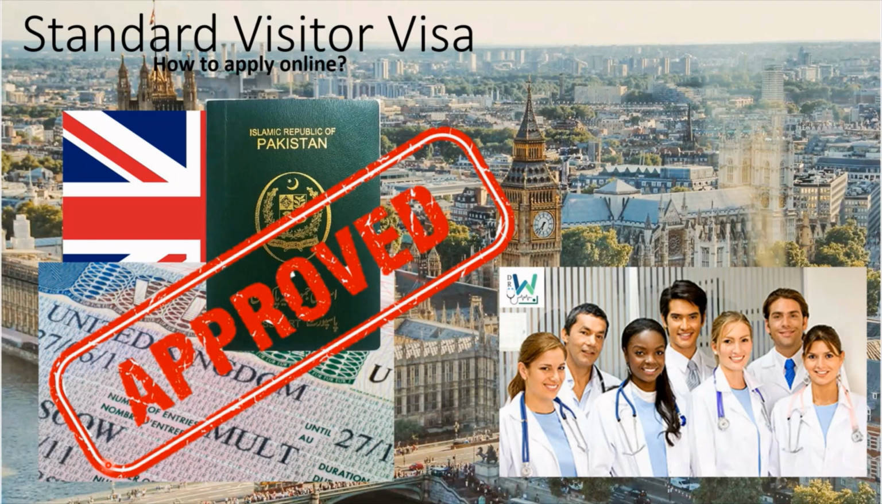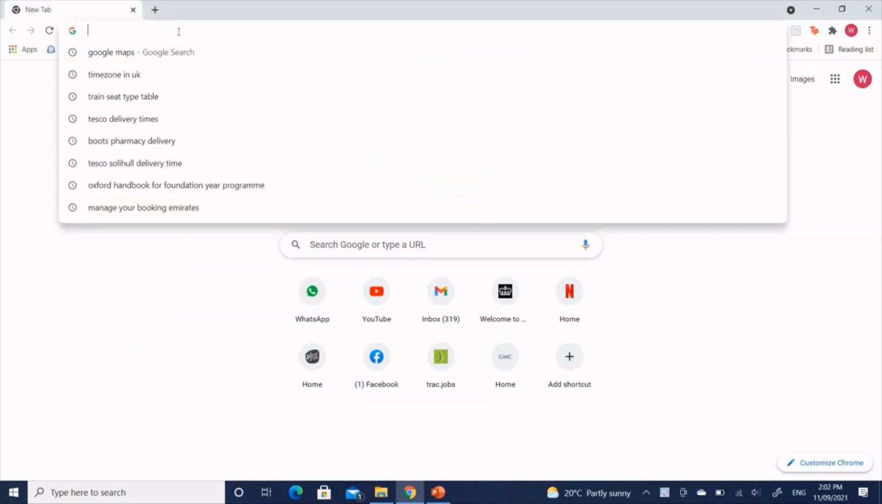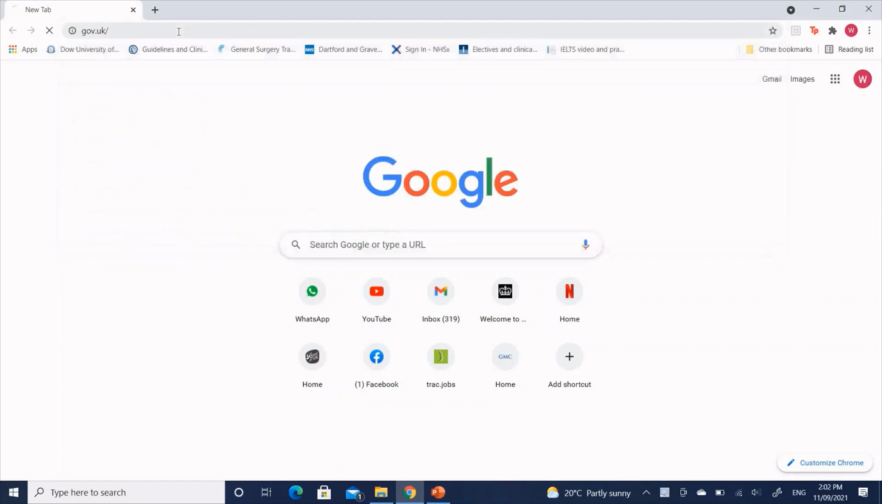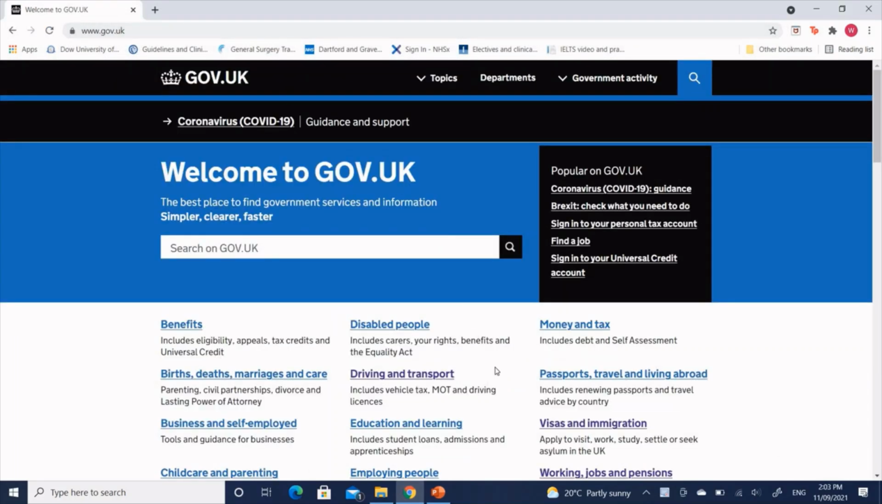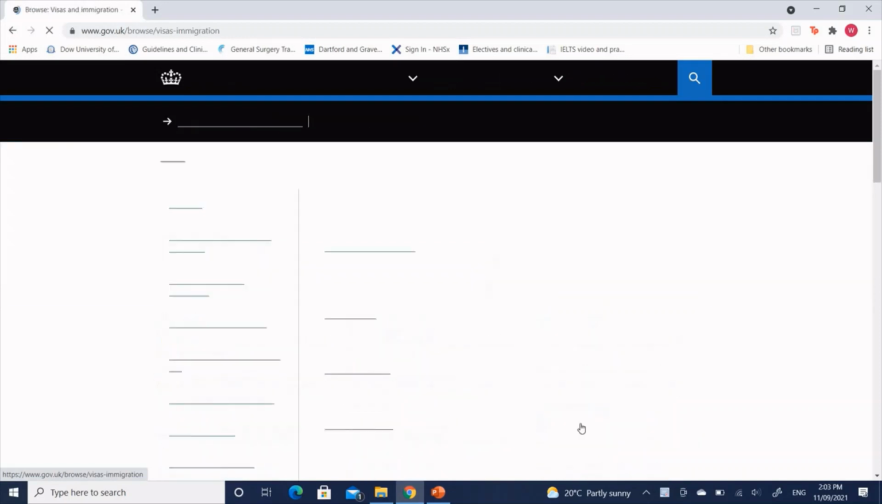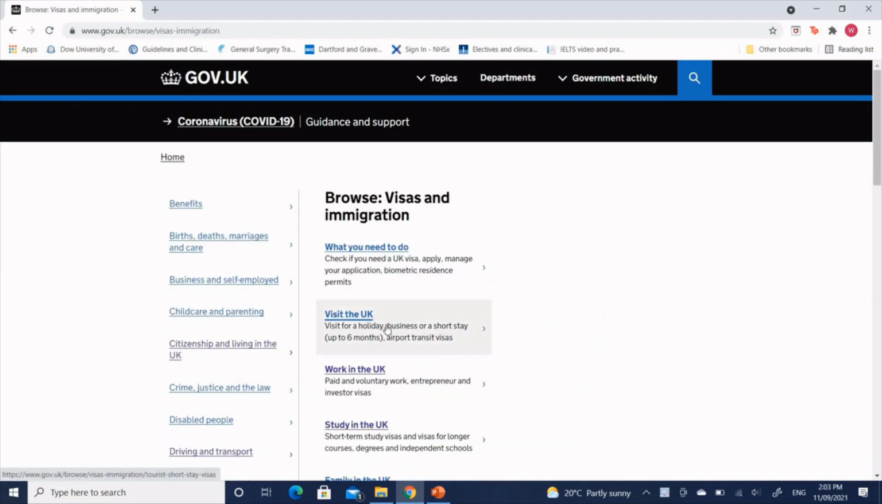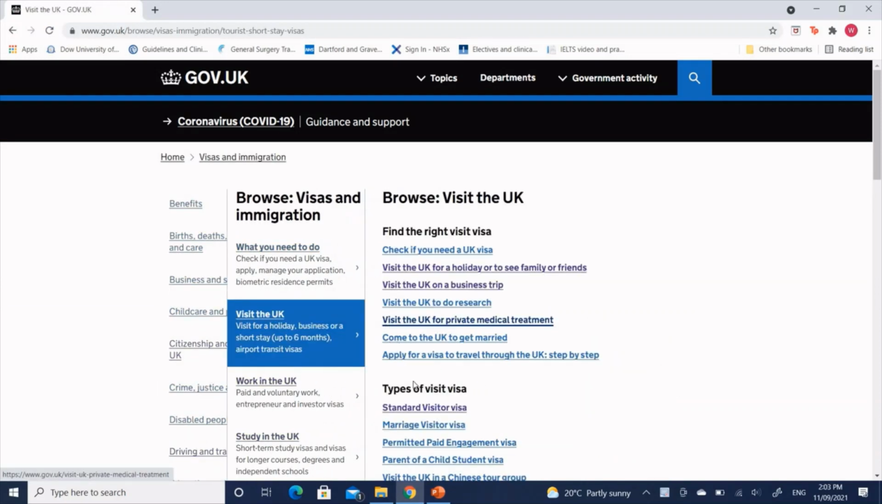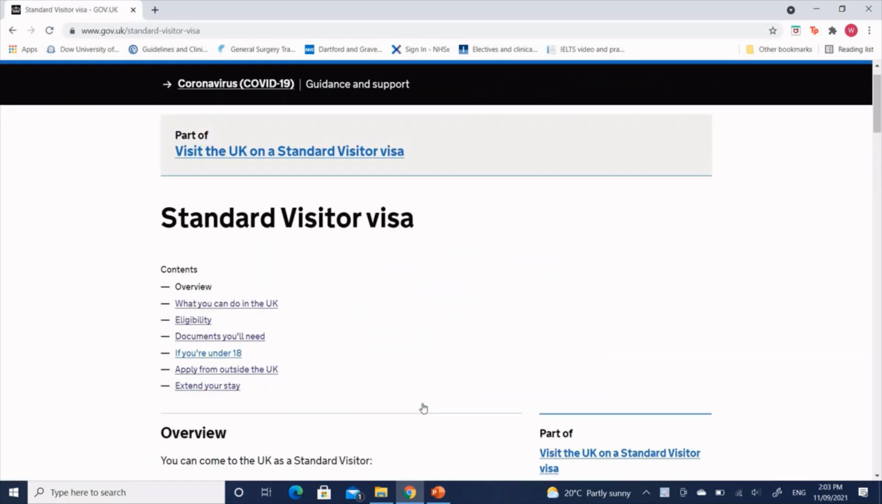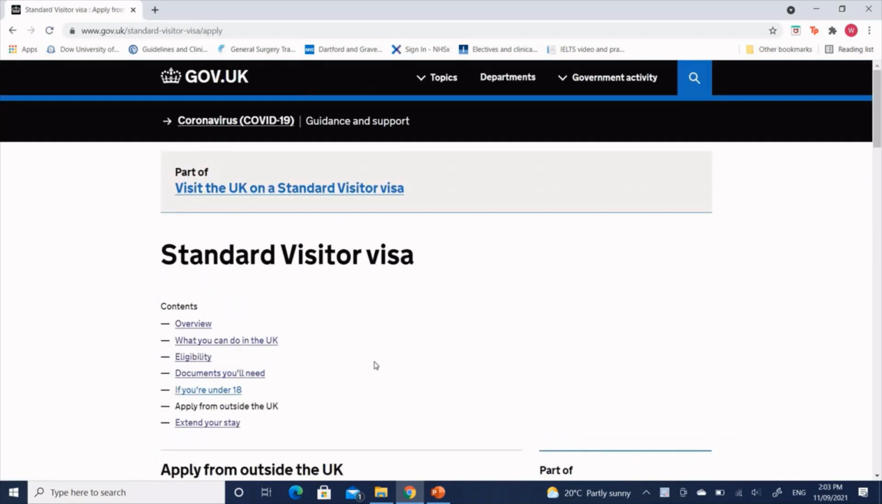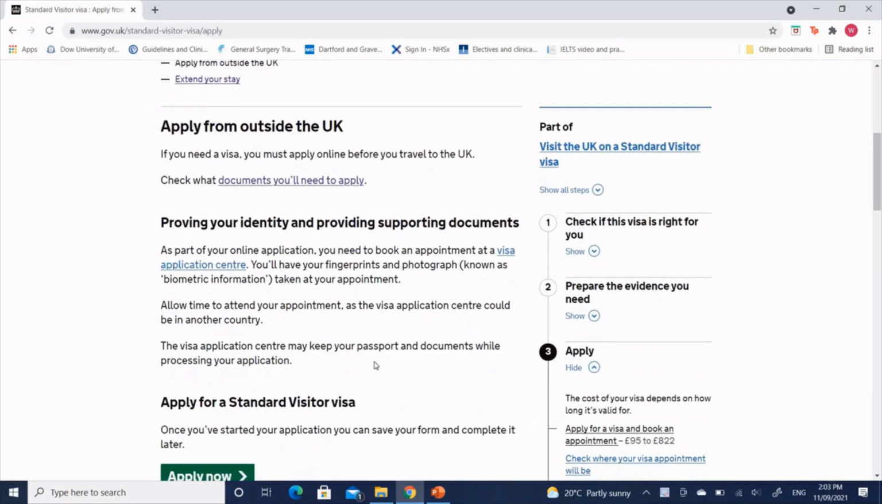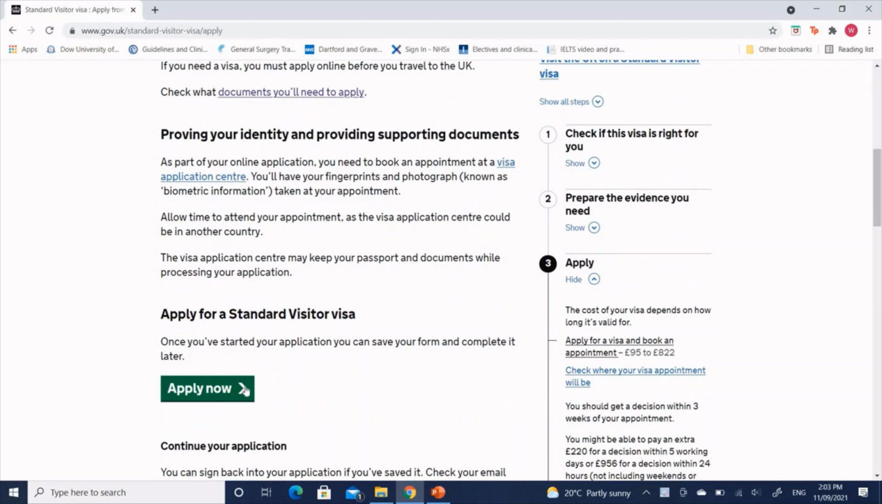So let's begin. First thing you've got to do is open Google and type in gov.uk. From there, go to Visas and Immigration. Then click on Visit the UK and you should be able to click on Standard Visitor Visa. Once this page opens, click on Apply from outside the UK. Now scroll down till you see a green button that says Apply Now. Click on it to start your online visa application form.